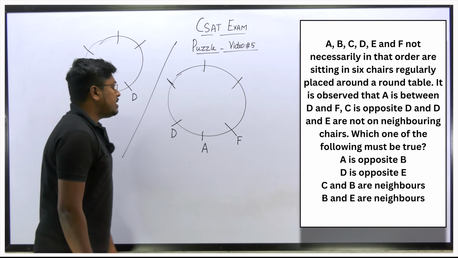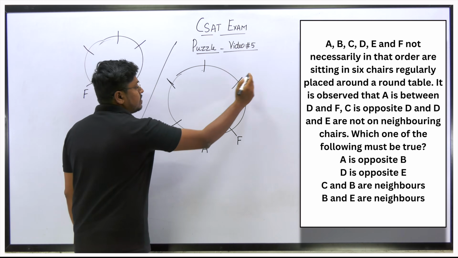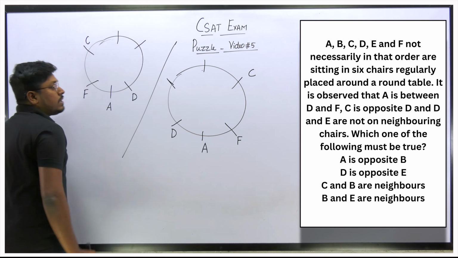So second point, C is opposite to D. We know that this person will be facing here. So when C is opposite to D, definitely we have to fix C here. Similarly we have to fix C here.